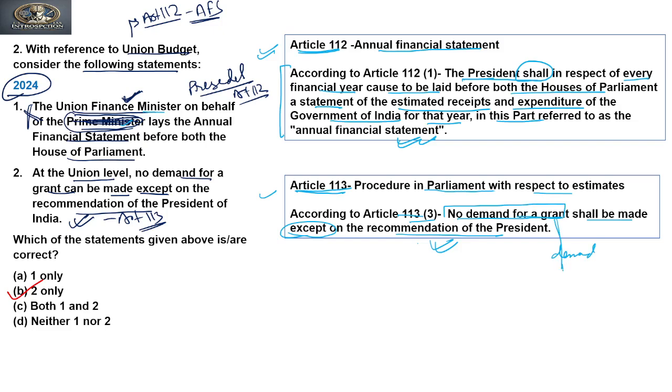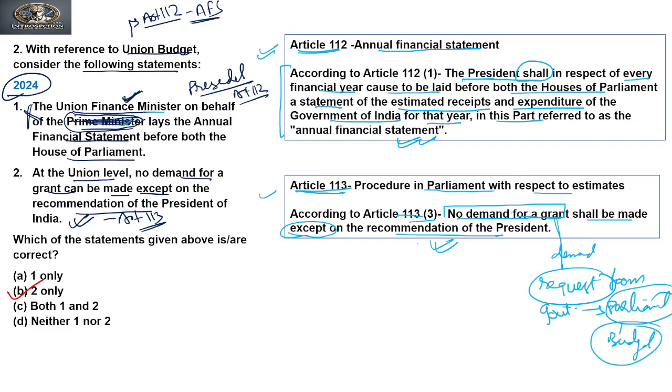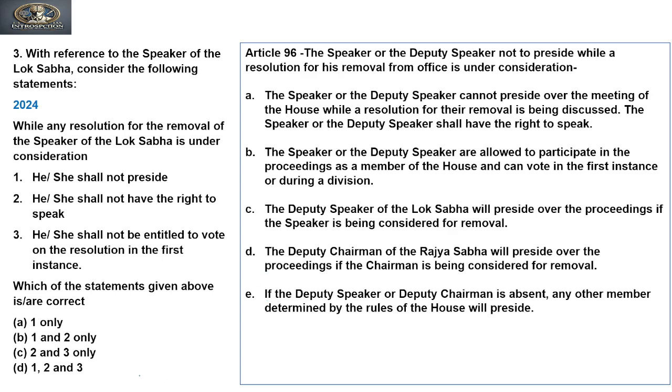A demand for grant is a kind of request from the government to Parliament, saying that we require a certain amount of budget. So the demand for grant is made only on the recommendation of the President, and because of this the second statement is true. Clear? Now let's move to the next.